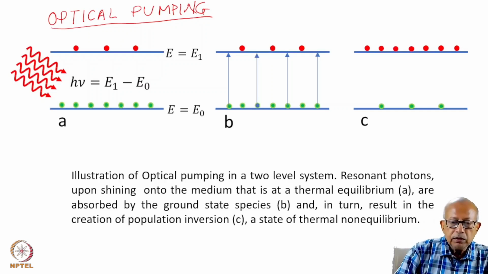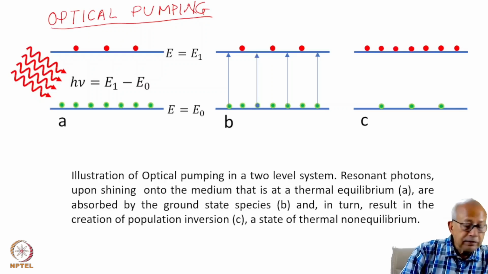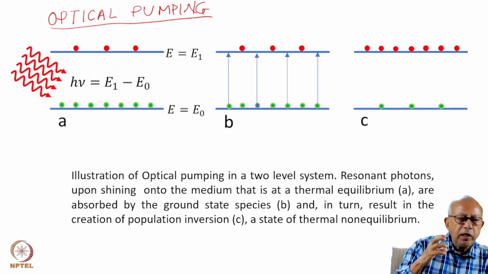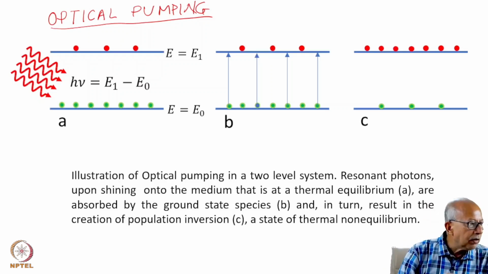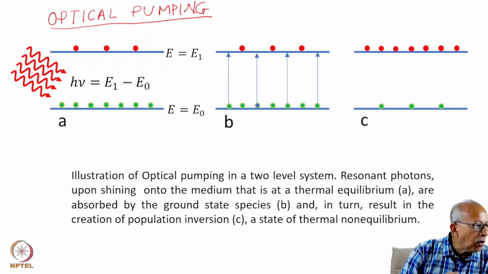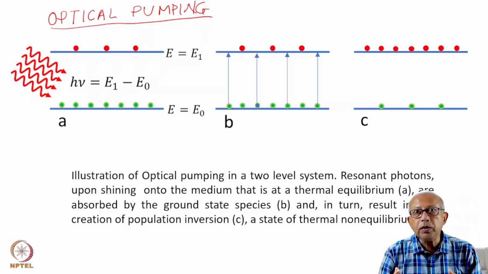Let us first consider the method of optical pumping. As the name suggests, this involves employing ordinary incoherent light to manufacture coherent light, and is generally utilized in pumping solid and liquid lasers. The lasing medium is either solid or liquid.